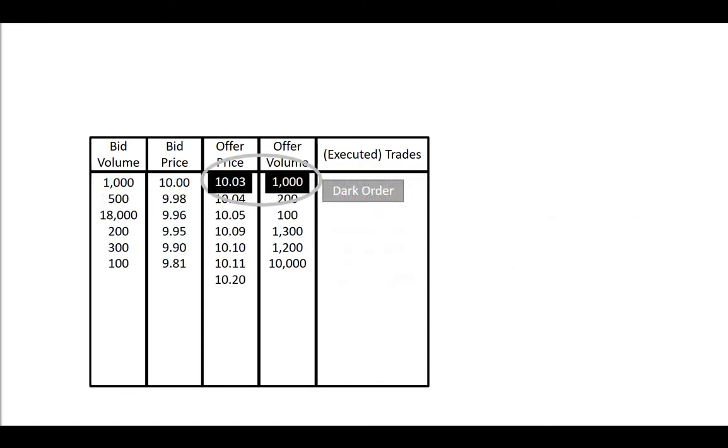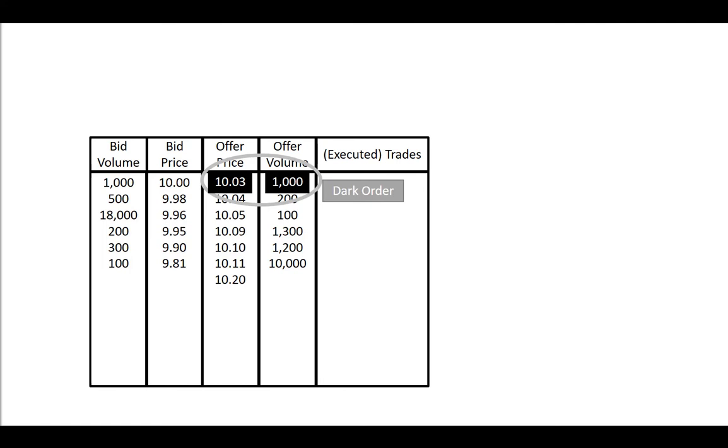The iceberg order is hiding part of its volume. There is another order type called a dark order that hides all of its volume. Dark orders do not show up in the market book, but they do execute against trades that enter the market. For example, there could be a dark order to sell 1,000 shares at $10.03, but this is not displayed to anyone. As far as the market knows, the best offer is 200 shares at $10.04.